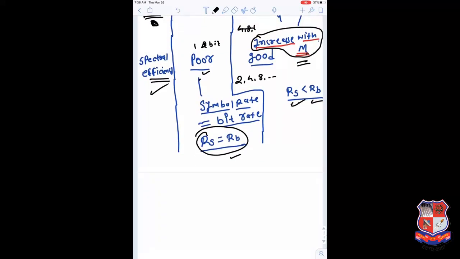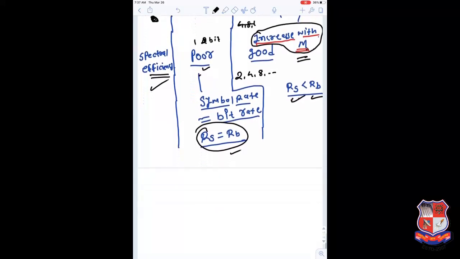I think you understand the concept of the MRASK signal. The main parameters are how much the power increases with the value of M, how much the bit error rate performance deteriorates with the value of M, and how the spectral efficiency improves with the value of M. That is a good factor of the MRASK signal. So that is all about the MRASK signal, and in the next lecture we will discuss the FSK signal in more detail, along with another variant, the MRFSK signal.